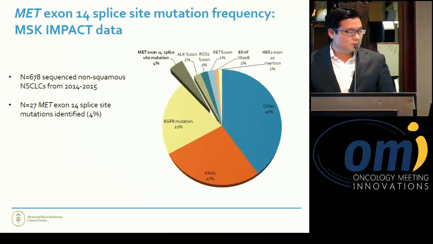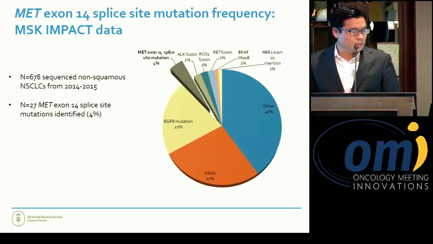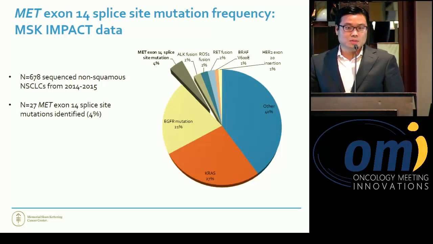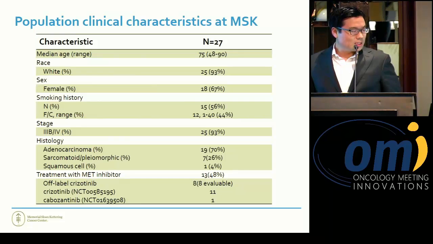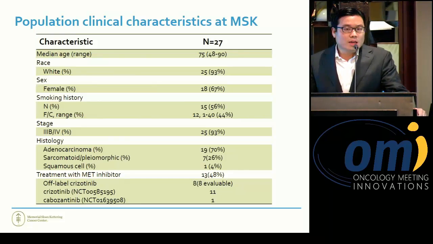So our own data of 678 sequenced non-squamous non-small cell lung cancers over the past year at Memorial using our targeted exon sequencing platform has detected 27 MET exon 14 splice site mutations for 4% frequency, again, similar to TCGA. And we presented some of this at World Lung in terms of the clinical characteristics of those 27 patients.